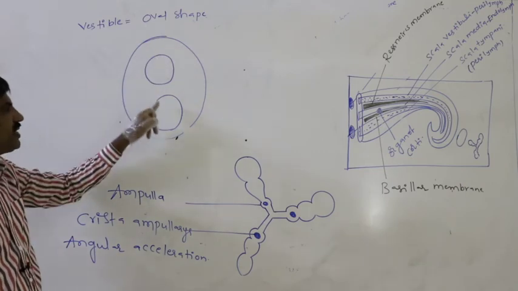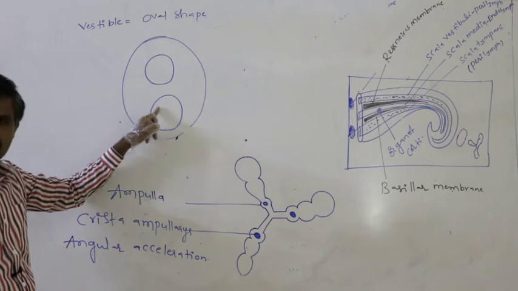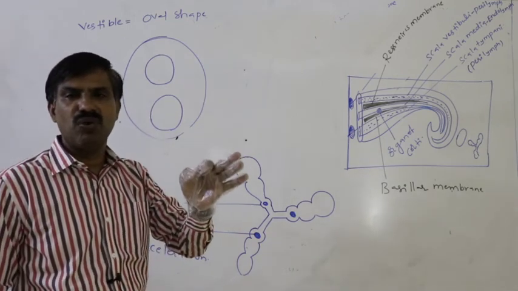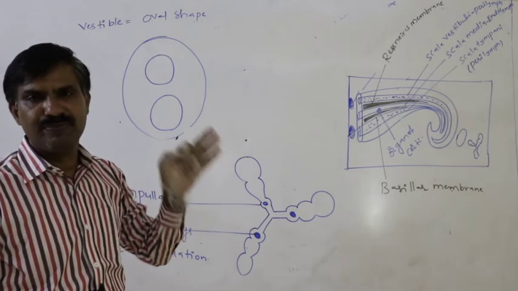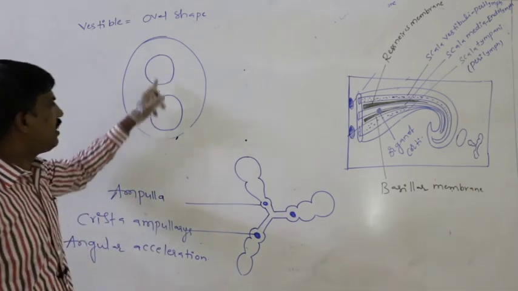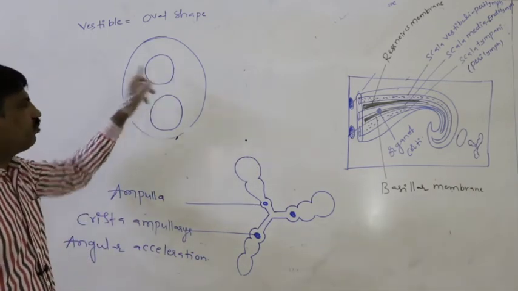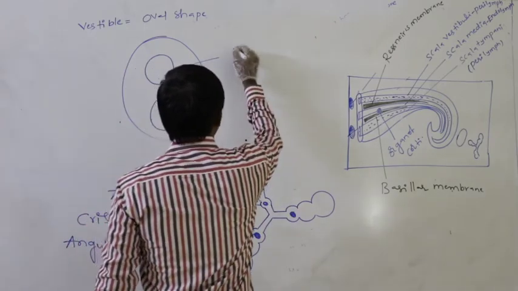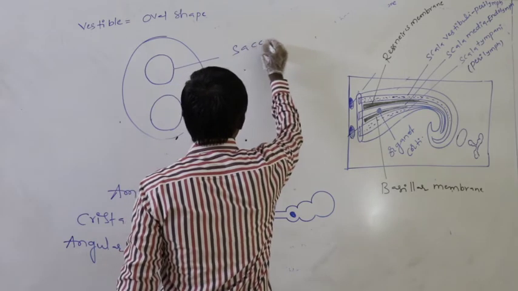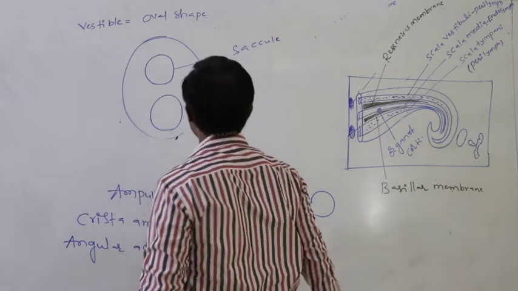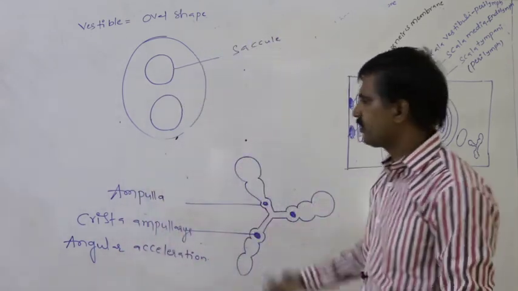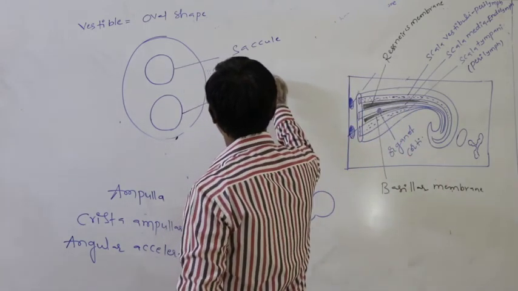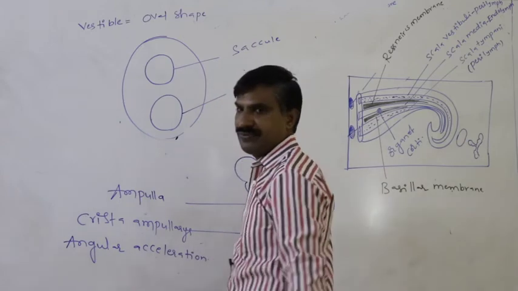But inside the vestibule, whatever sacs are present, the sac wall is made up of membrane, so they are membranous labyrinths. What is the first membranous labyrinth? That is the saccule. Saccule is one. The second one is the utricle.